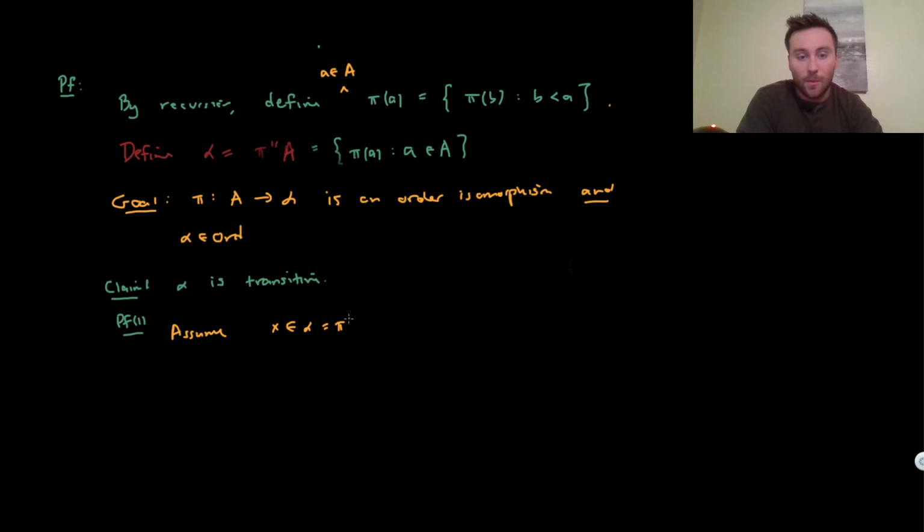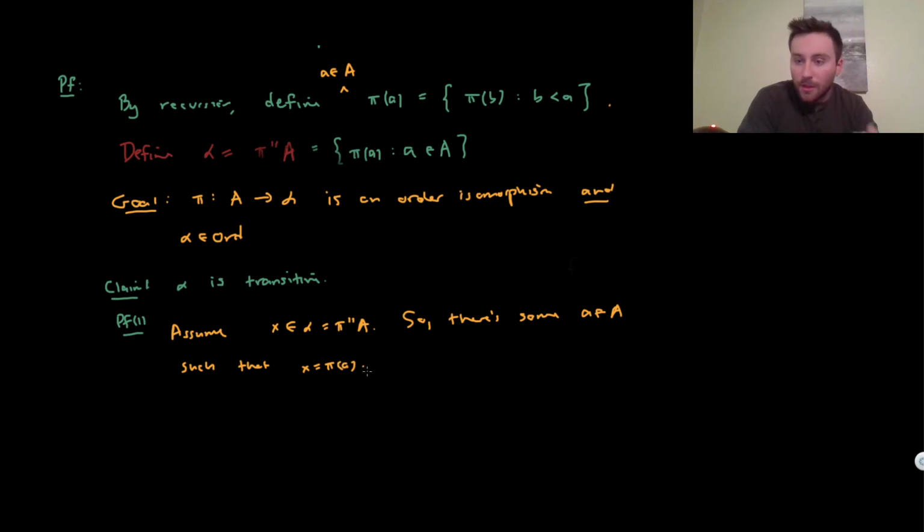Alpha is equal to the pointwise image of A. So what has to be the case then? Well, there's some little a in our set big A such that x is equal to the image of a under pi.